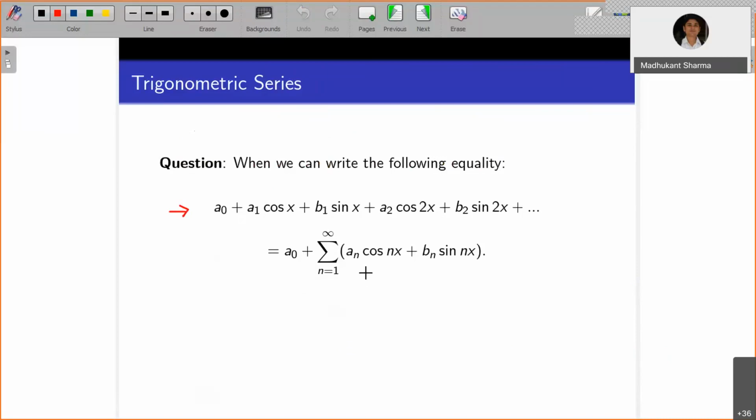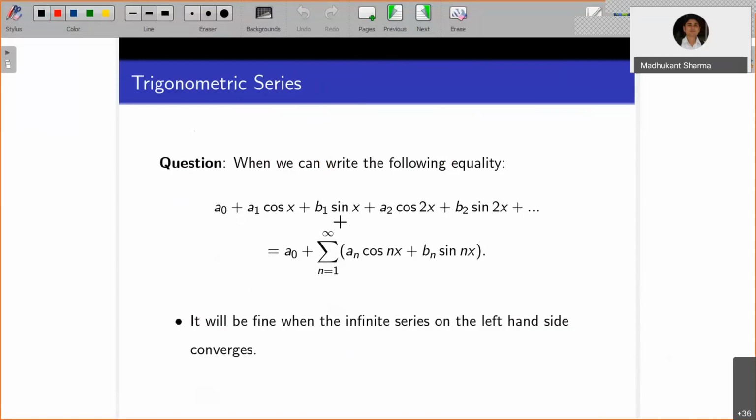I hope you can give the answer for this: as long as this series converges, you can always write this. If the series converges, this upper series will converge, then you can always write this. So this is fine when the infinite series on the left-hand side converges. And you can apply all the comparison tests to see whether the series converges or not, or for what values of a0, an and bn they converge.